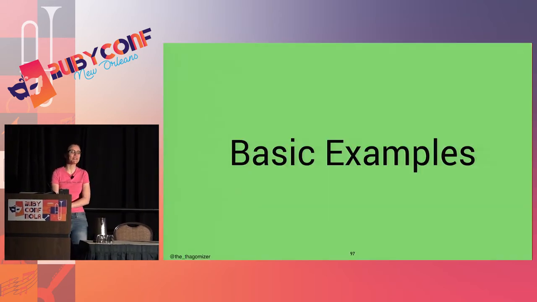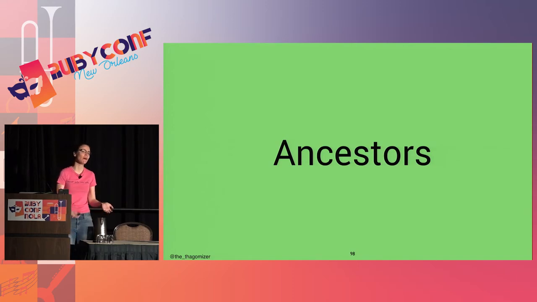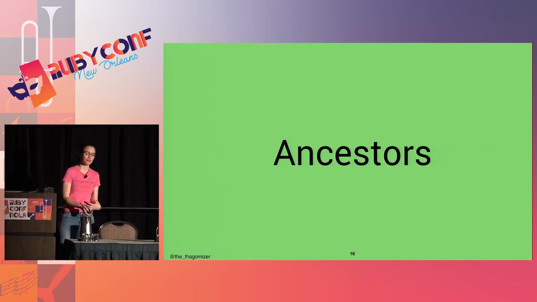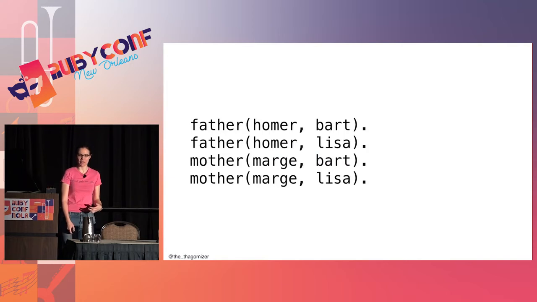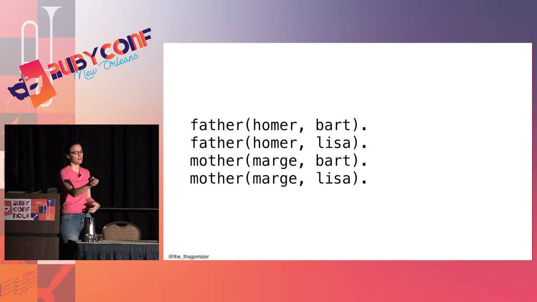So I'm going to do some basic examples, and the canonical example in Prolog is ancestors, building a family tree. So I'm using The Simpsons, and my first facts are that father, Homer, Bart. So that's saying that Homer is Bart's father. You have to change the word order around a little bit to make it work in English. Not true in other languages that have different word order than English. You can also say that Homer is Lisa's father. You can say that Marge is Bart's mother, and Marge is Lisa's mother.